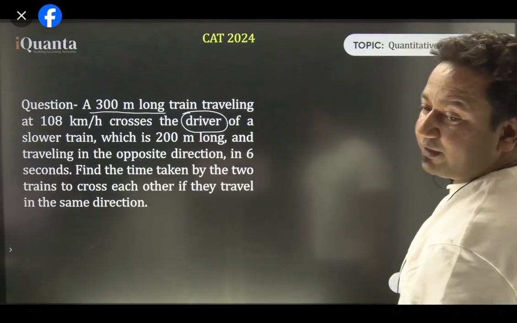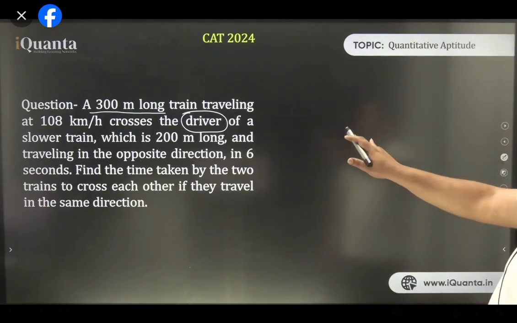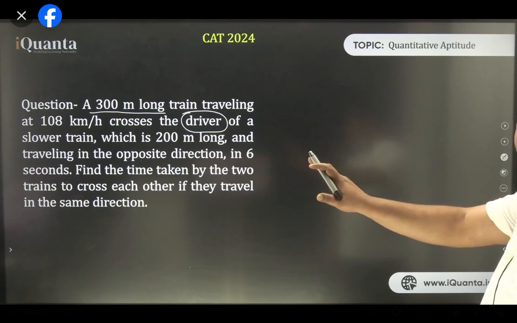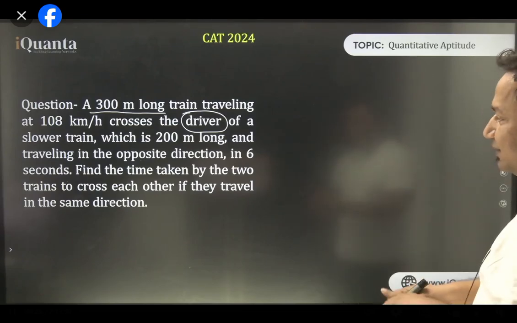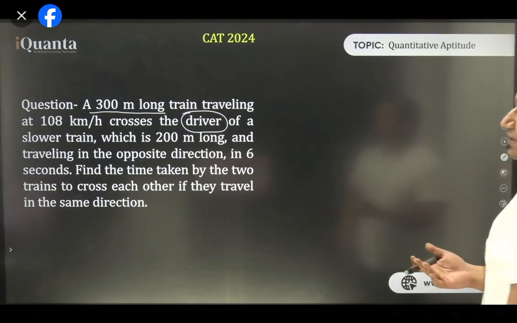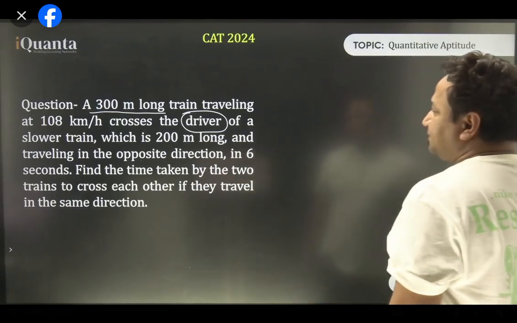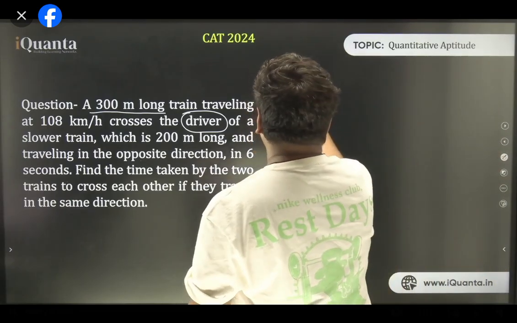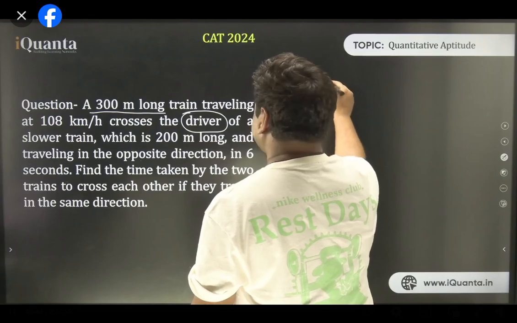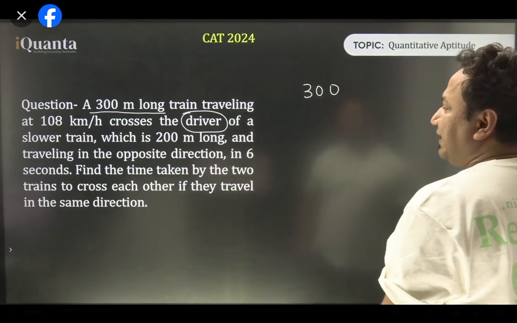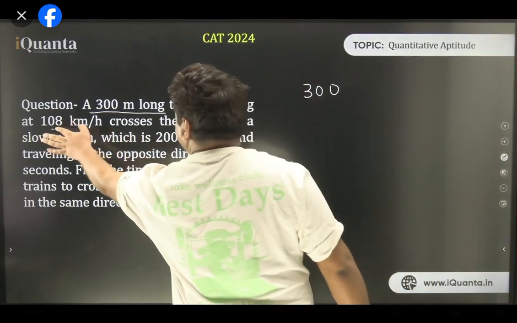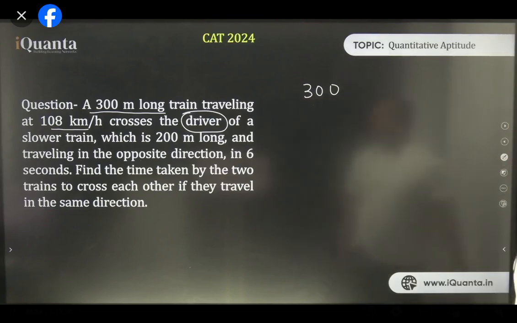When the longer train crosses the driver, what distance has the train traveled? It has covered its own length, because the driver is a point object. So, 300. If I divide this distance by the speed, I'll get the time in which it crosses the driver.